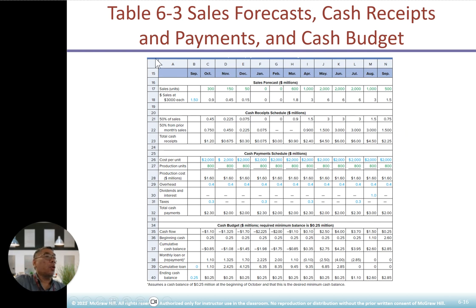And then look at the logic here, and you're going to go into the detail. You're going to get the ending balance. You're going to calculate here. So this is typical: when you do a sales forecast, cash receipts, payments and cash budget, you always use Excel. It's easier to use. So this is your daily cash routine. When I was a financial analyst, I used this almost on a daily basis. Use Excel, and you must be able to calculate each category and make sure it can be tied up in terms of forecast. Okay.